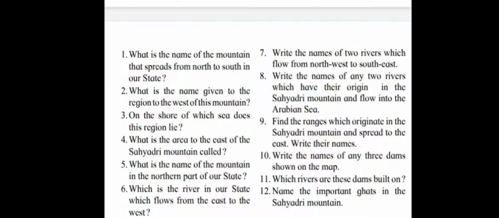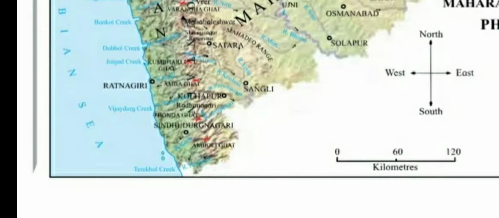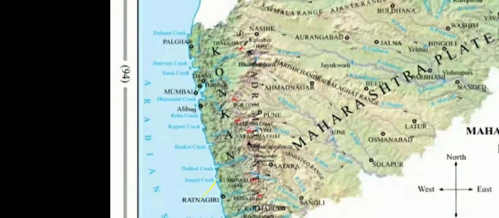Now the last question is asked. Name the important ghats in the Sahyadri mountain. The important ghats you can see are Bhor Ghat. Here on the lower side you can see the names: Bhor Ghat, Amboli Ghat, Thal Ghat, Honda Ghat. You can see these ghats, Bhor Ghat, on the map.